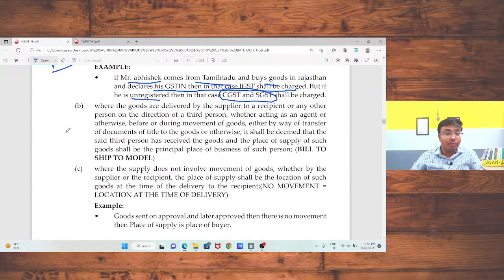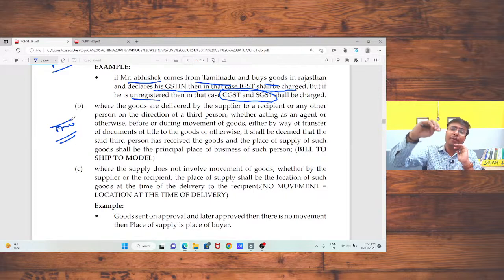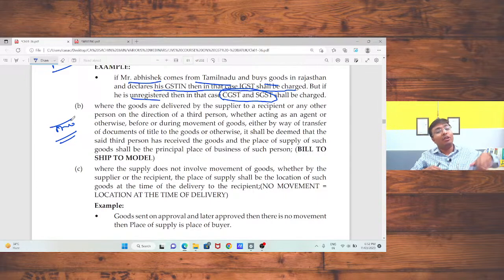And if there is a movement, but the movement is on the direction of the taxable person, that means if I am going to supply a particular product to Gujarat and I am receiving the order from Rajasthan itself, and I am going to supply that product to Gujarat on behalf of the Rajasthan person. In that case, I need to charge CGST or SGST, because the recipient is the person for whom I am going to prepare the invoice. Okay, so that model is called the bill to ship to model.